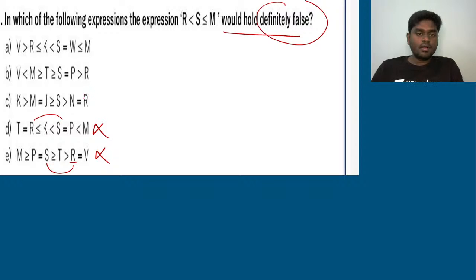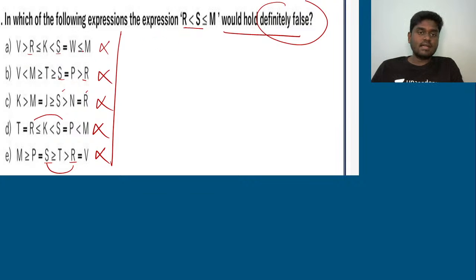And here if you see, R is here, S is here, R is lesser than S. Again it holds true. False. And R is here, S is here, R lesser than S. Again it holds true. False. So R is here, S is here. Again R is lesser than S. So everything gets true. But if you are getting everything true from here, what you need to do, again, go with S less than or equal to M. Check whether that is true or false.